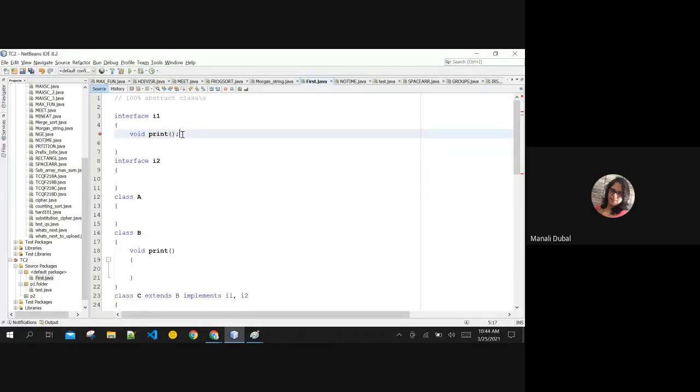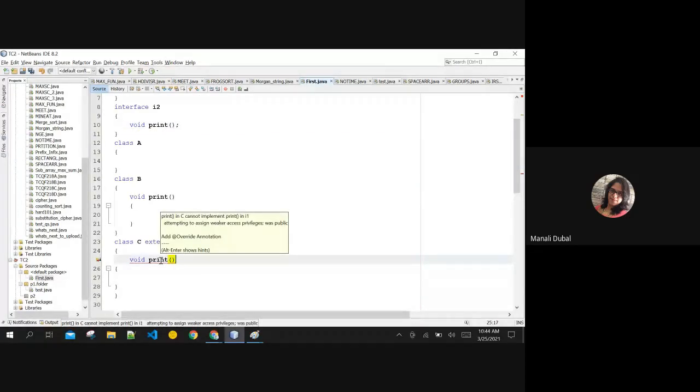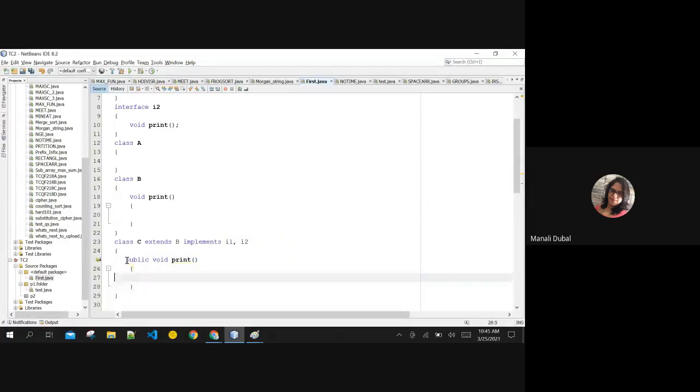Both of them are having the same function. I have to make it public for sure. Public void print, and I'm printing here that I am from class C.